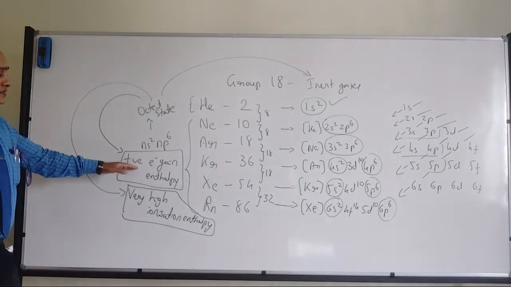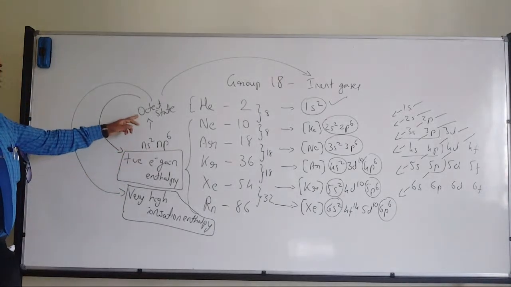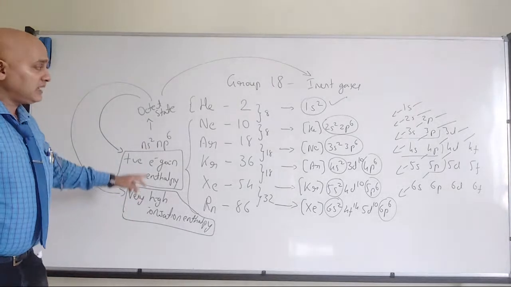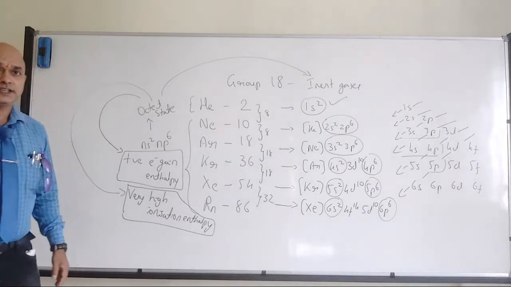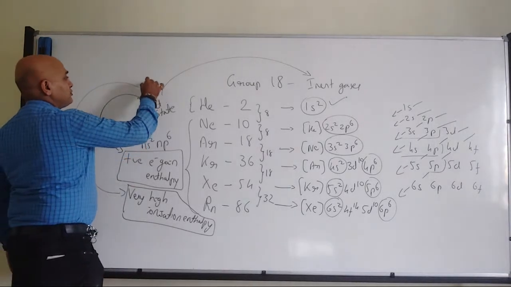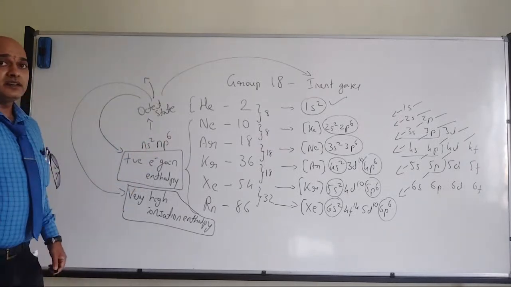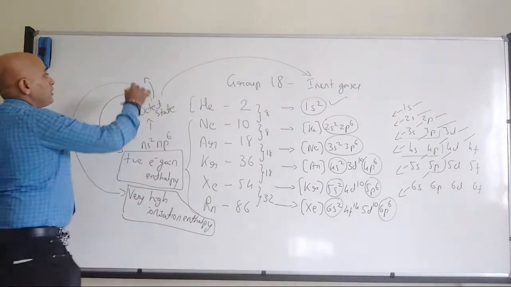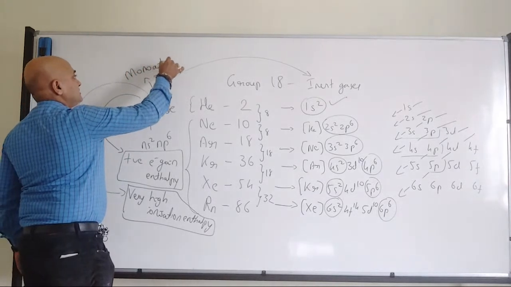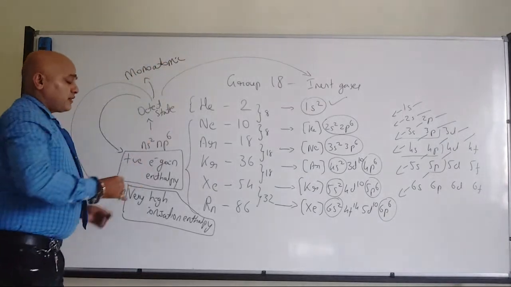So why do they have positive electron gain enthalpy? Due to the octet state. Why do they have very high ionization enthalpy? Due to the octet state. Fine. Now, for the same reason, due to the octet state, they are present in monoatomic form.